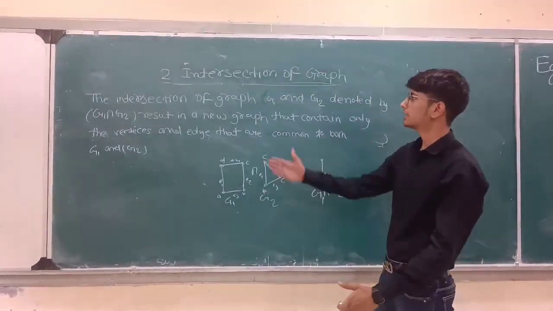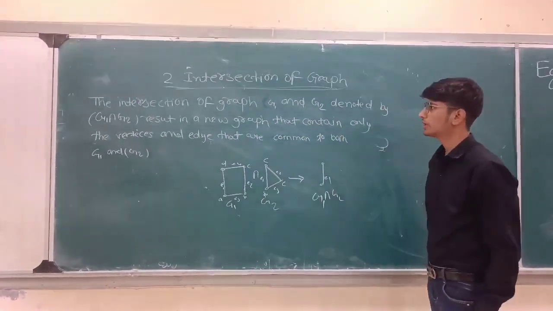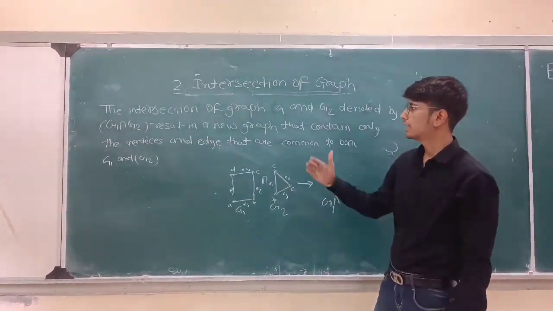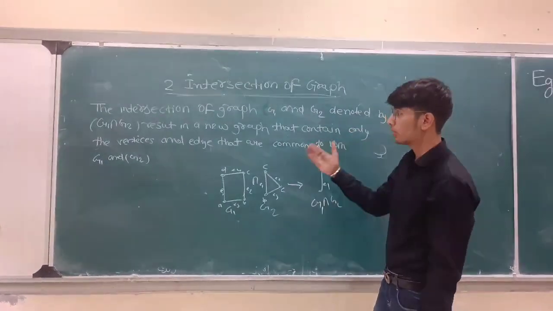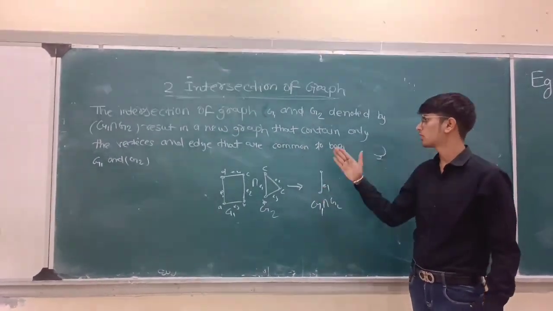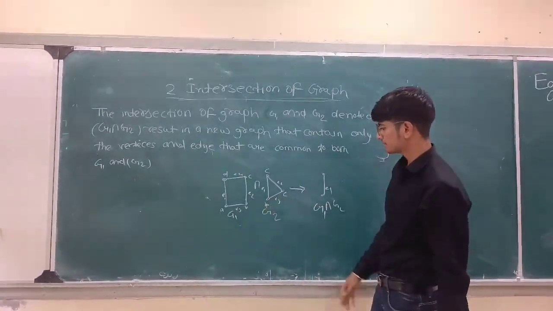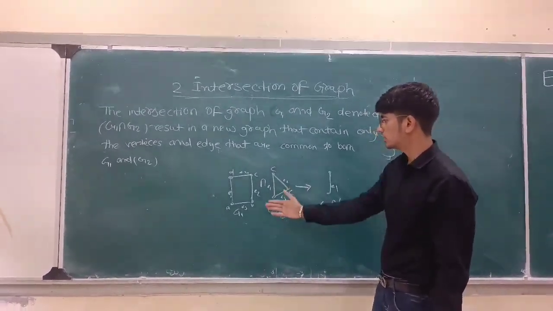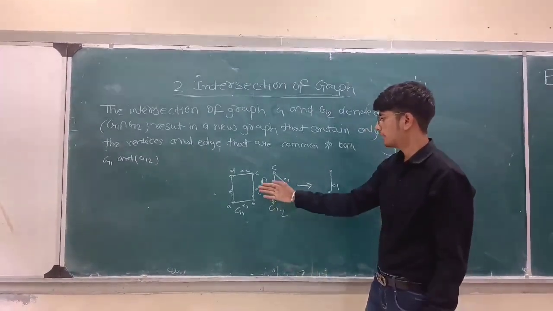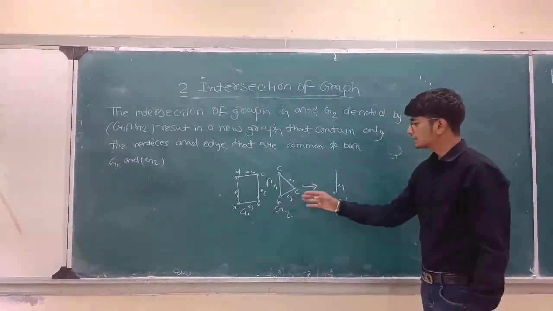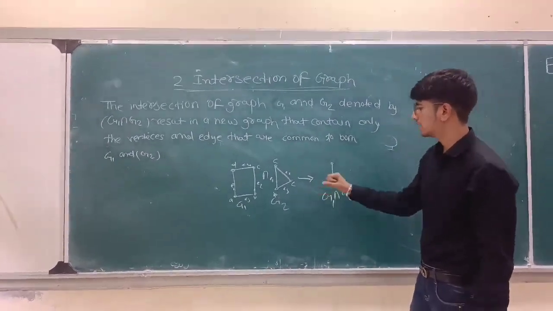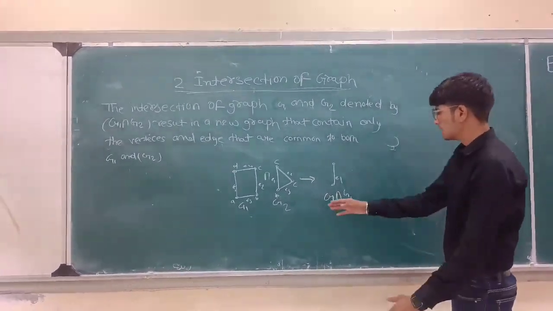Intersection of graph. The intersection of graphs G1 and G2, denoted by G1 intersection G2, results in a new graph that contains only the vertices and edges that are common to both G1 and G2. First of all, we draw G1 and G2. G1 contains 4 vertices and 4 edges, and G2 contains 3 vertices and 3 edges, and the combination is G1 intersection G2.